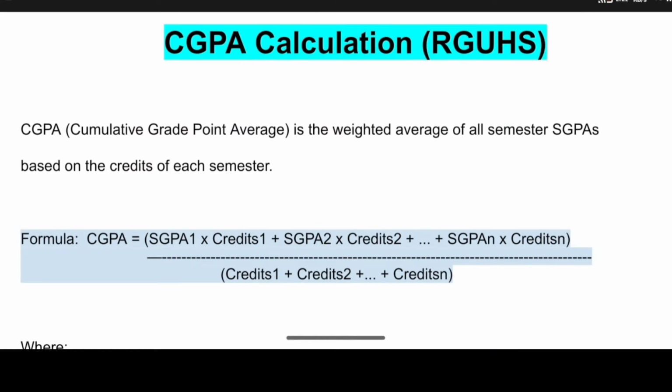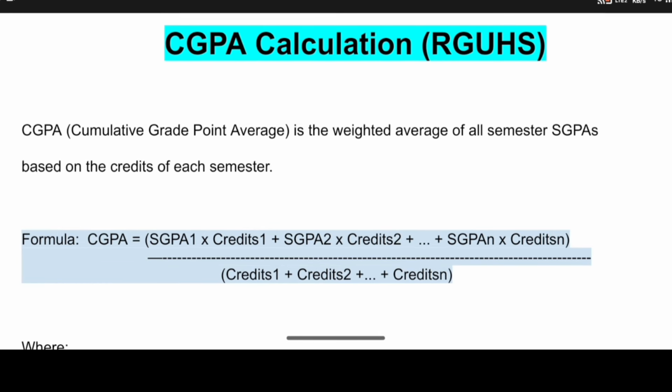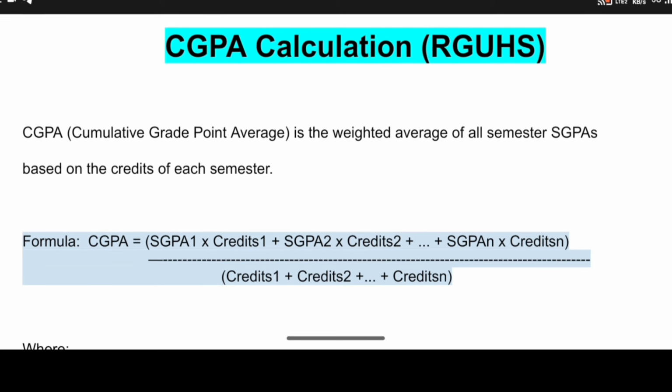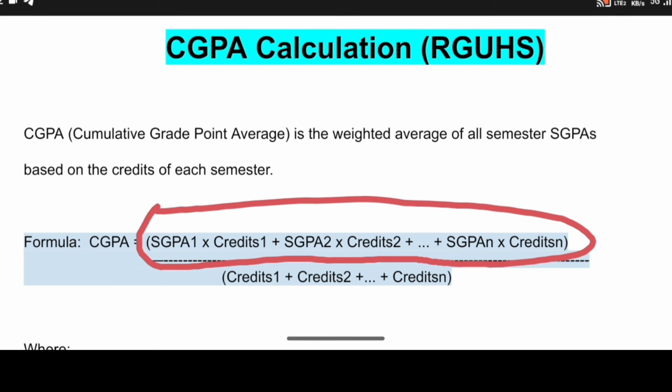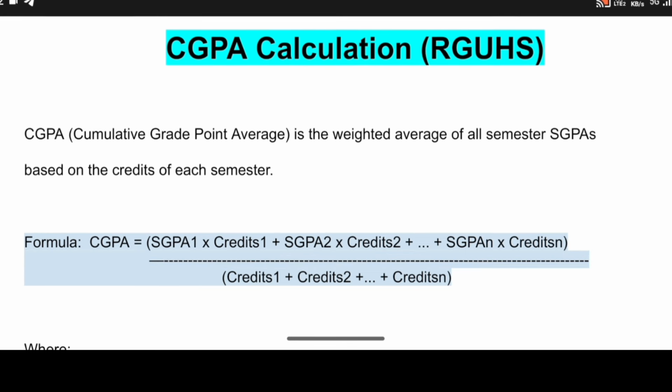Lastly, we're going to discuss CGPA. How to calculate CGPA? CGPA is calculated with the formula mentioned here: the sum of all of the semesters' SGPA multiplied by credits, divided by total credits. This looks a little bit tricky, so let me explain.